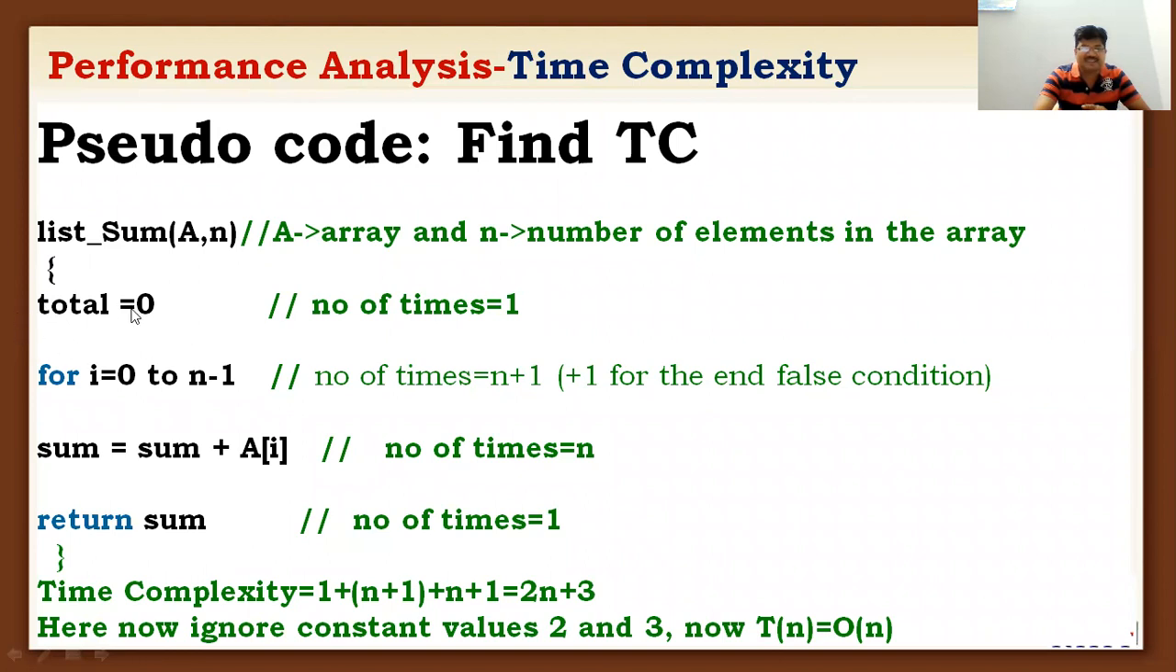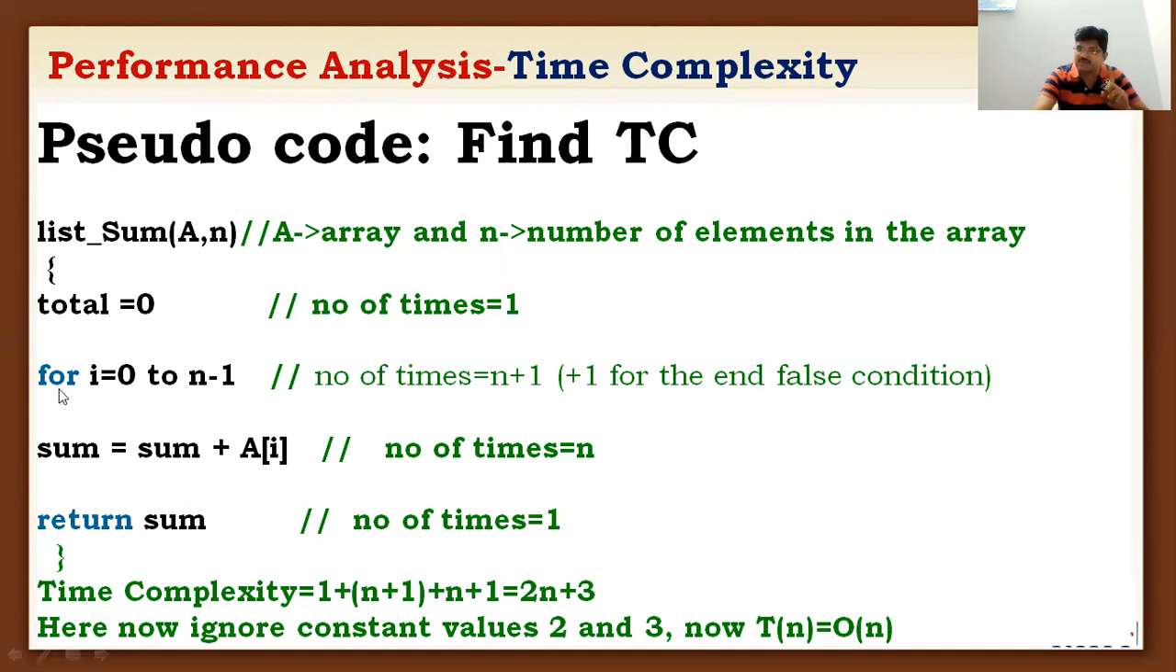Next one is an expression. Here the expression is total equal to 0. I am assigning 0 to a variable called total. Total equal to 0 is considered an assignment operator, an expression. Always expressions can be executed only one time. So here the number of times this statement is executed is 1.